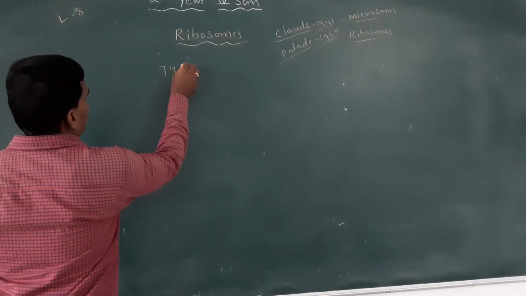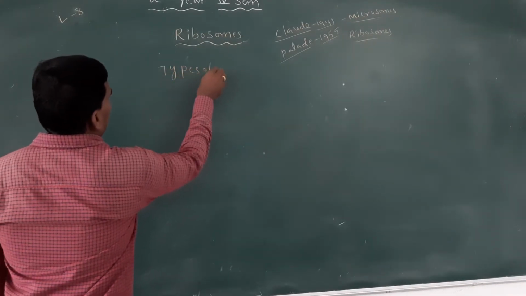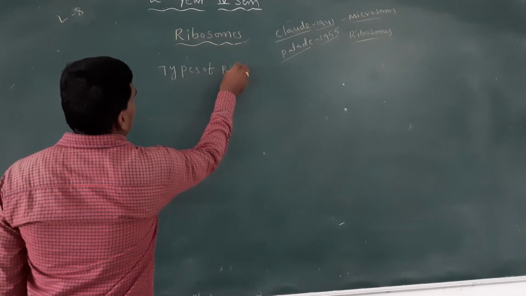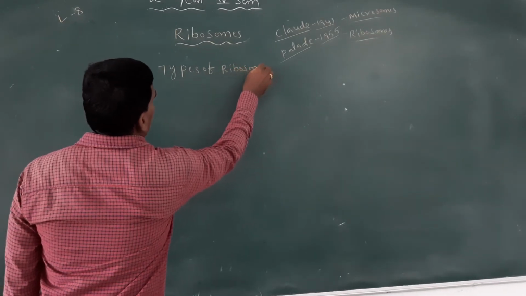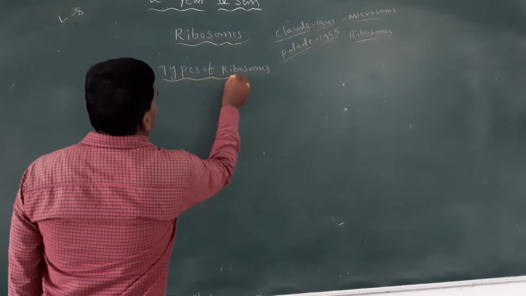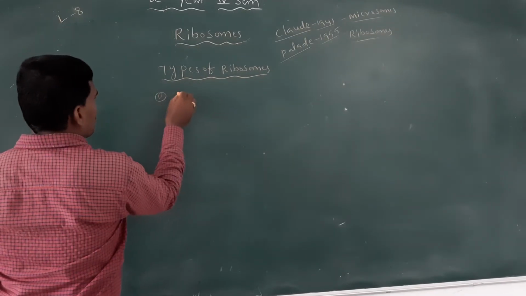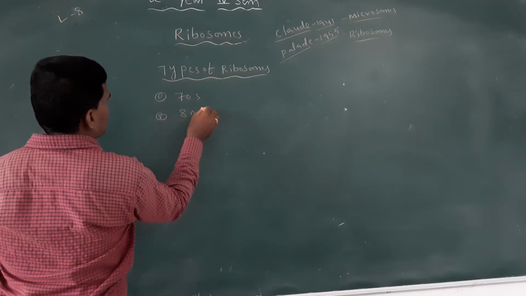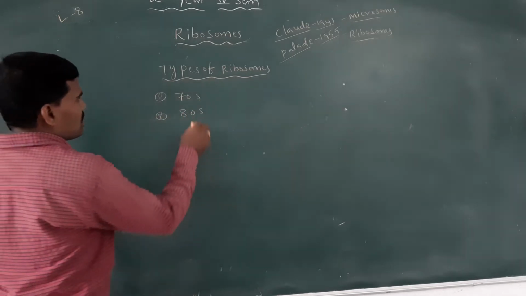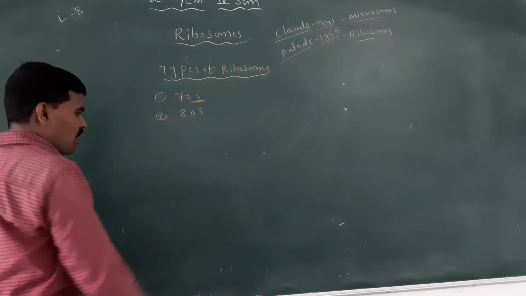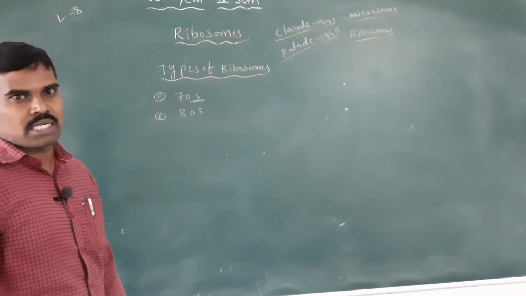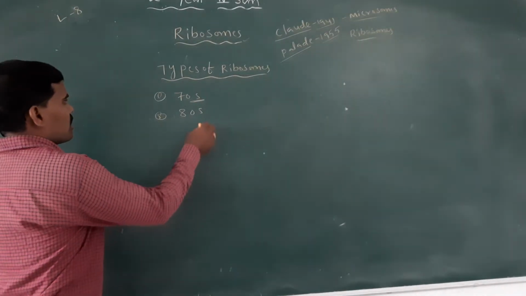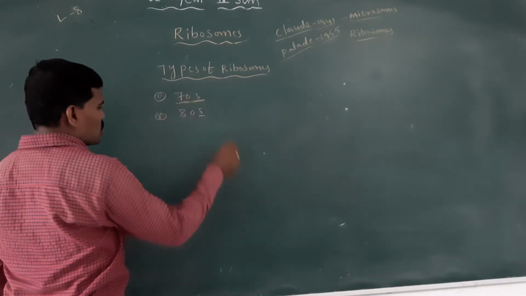How many types of ribosomes are there? Actually two types, 70S and 80S. The S means Svedberg, the unit used for measuring ribosomes.